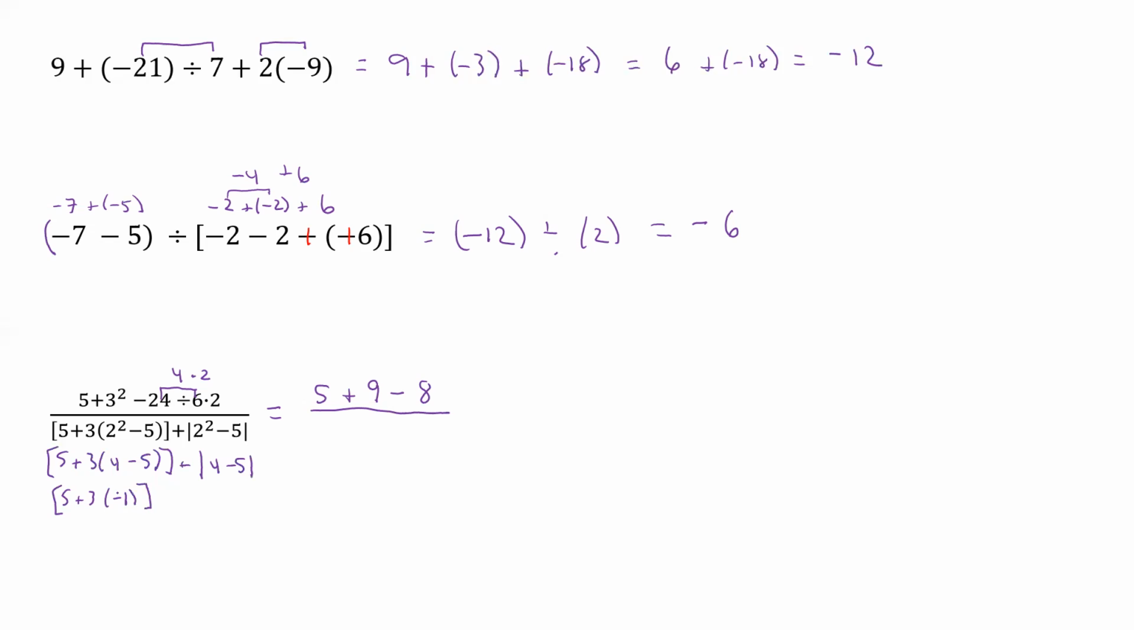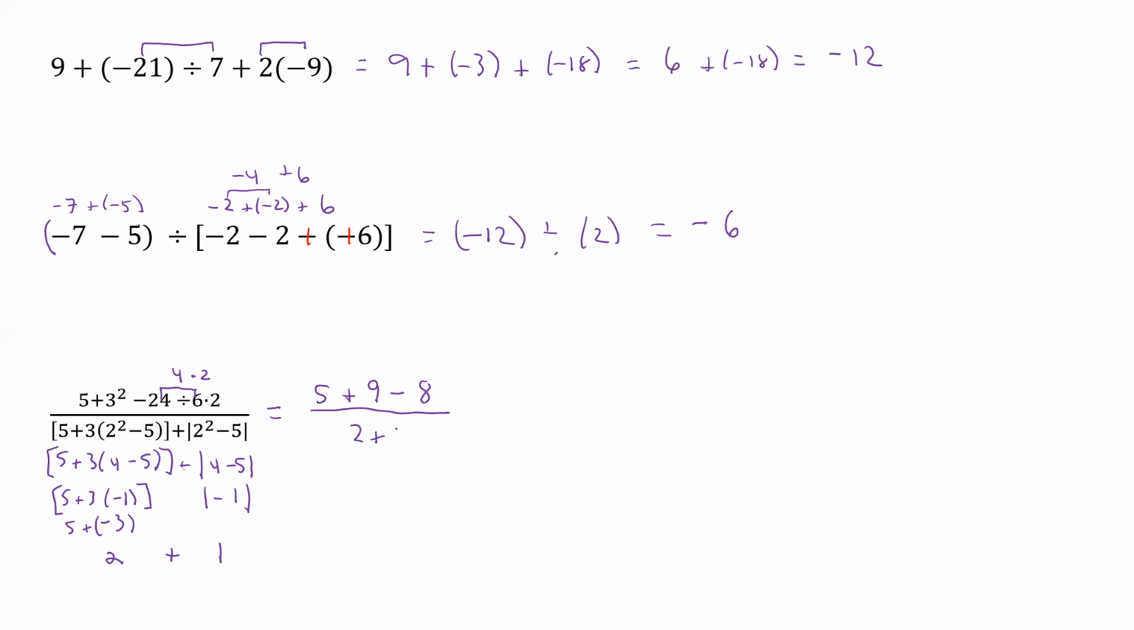Now we have 3 times negative 1 is negative 3. And then we have plus a 5, and 5 minus 3 is 2. Okay. Now here, 4 minus 5 is negative 1. We're taking the absolute value of that. The absolute value of that is 1. This is still plus, so 2 plus 1.